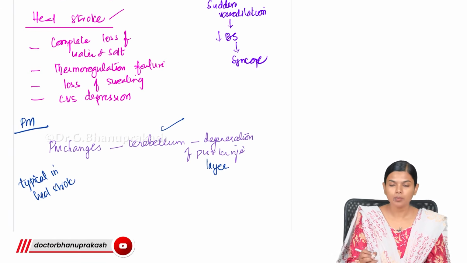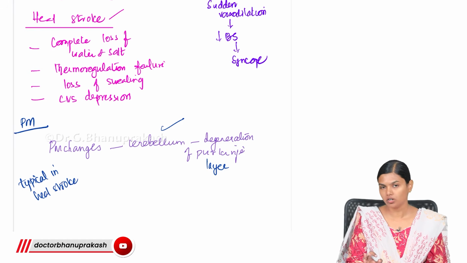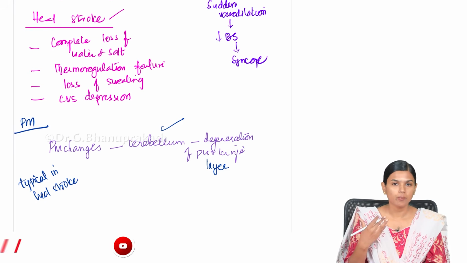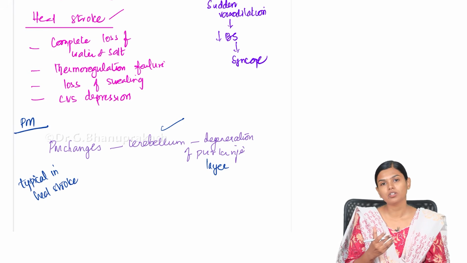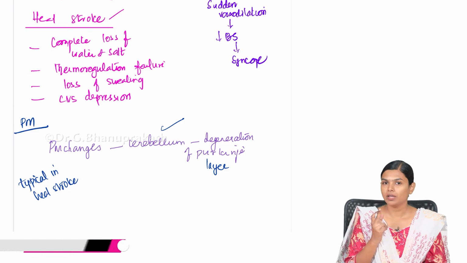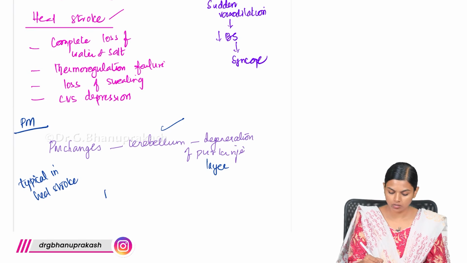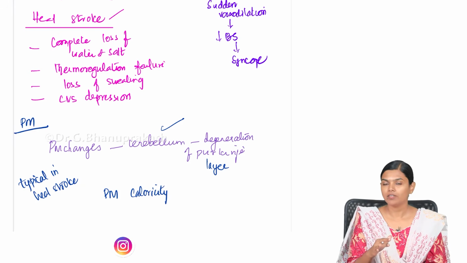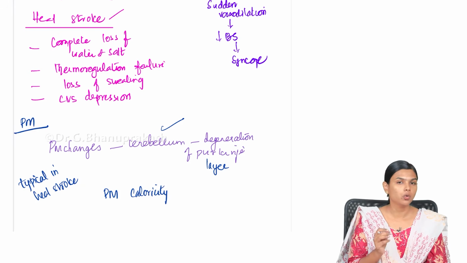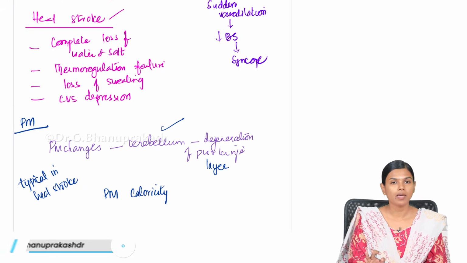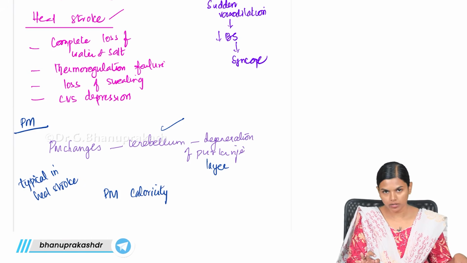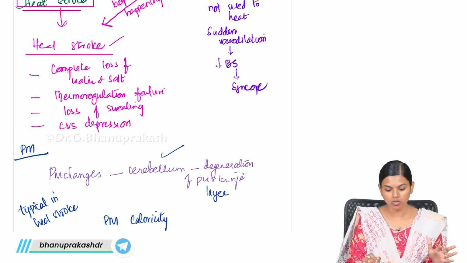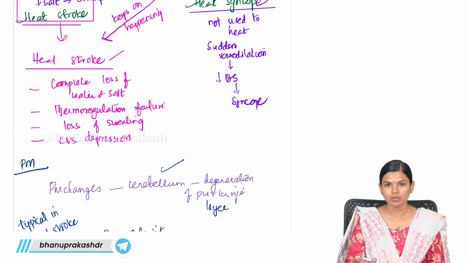So, hyperthermia, as long as you are replacing water and salt, there is no issue. When you don't replace it, if there is continuous loss, you will end up with heat stroke where the thermoregulation is completely failed and there will be absence of sweating. Also, you will experience postmortem caloricity. That is, there will be hyperthermia and the body's temperature will remain elevated even after death. There will not be any postmortem cooling of the body. This is hyperthermia. So, we have seen hypothermia, we have seen hyperthermia. So, this is all about hypo and hyperthermia.